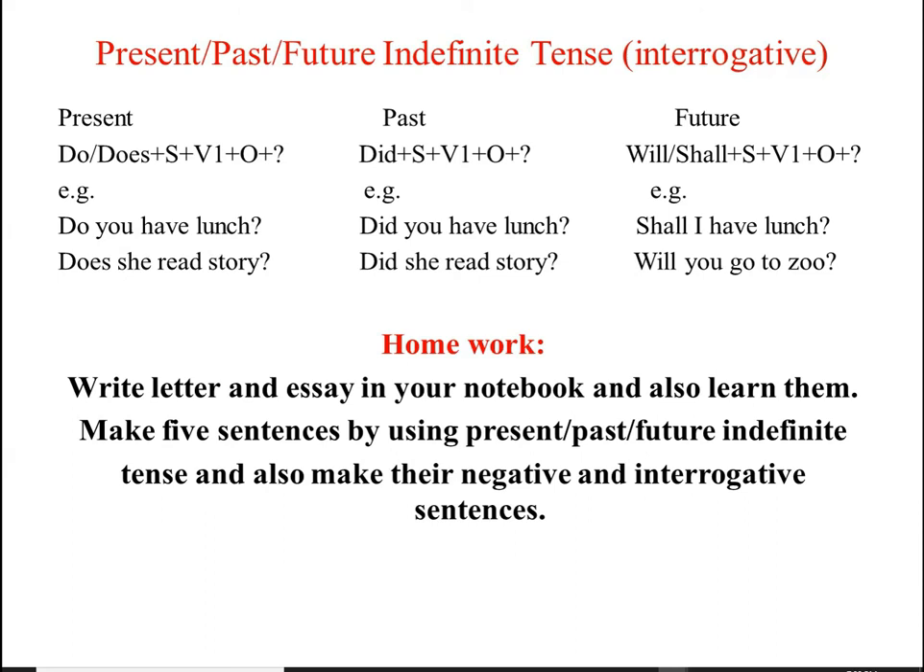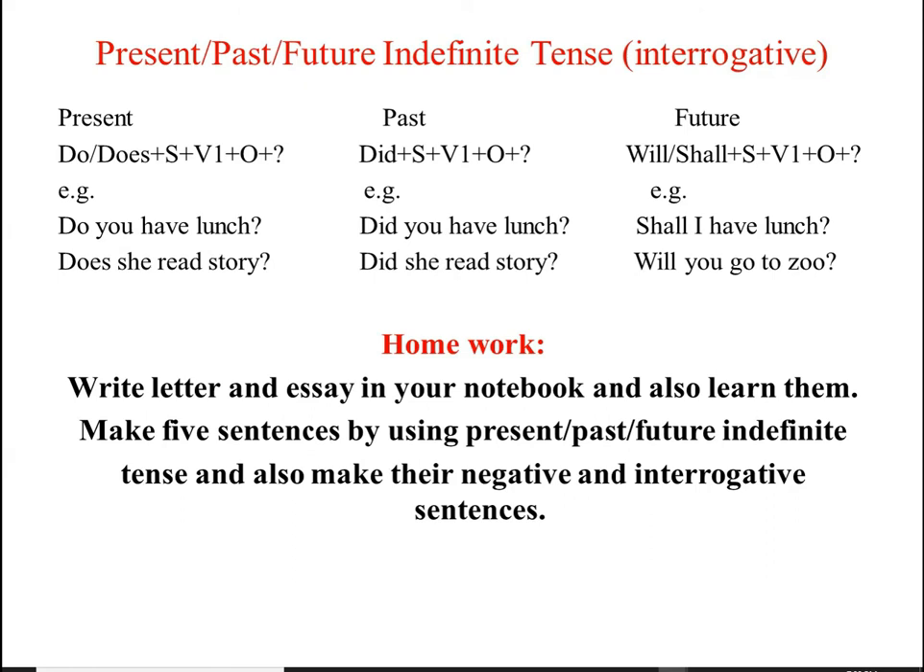Okay, is it clear? Now come to the next tense, past indefinite tense. And to make interrogative sentence, we will put did first, and then subject, and then first form of verb, and then object, and then obviously question mark. For example, did you play hockey? Question mark. Okay. Did you go to school? Question mark. Clear?